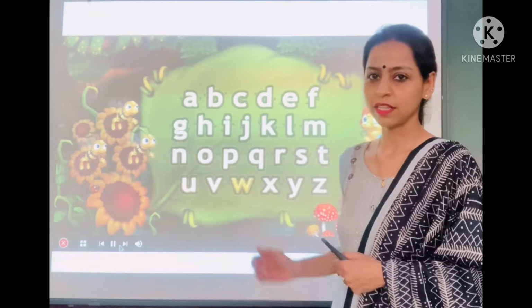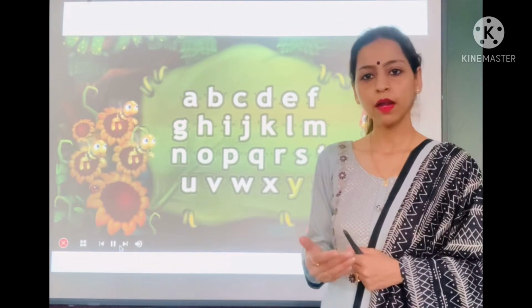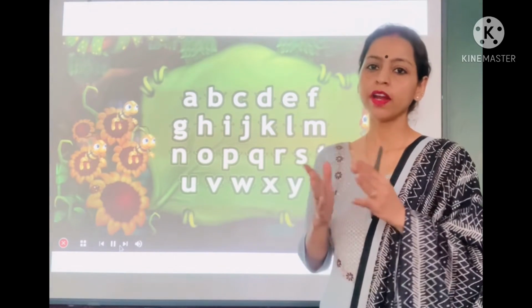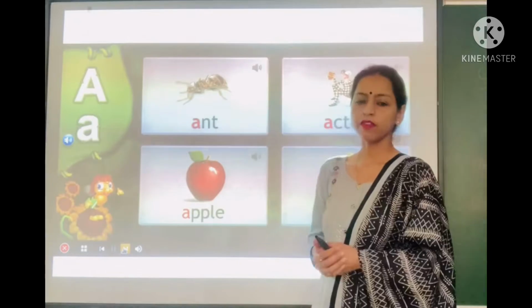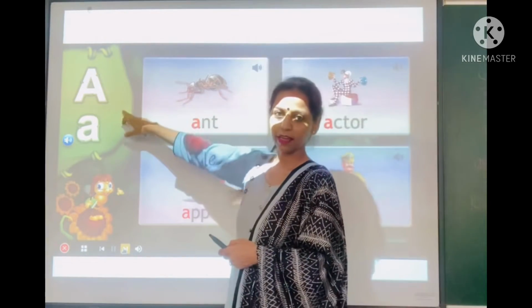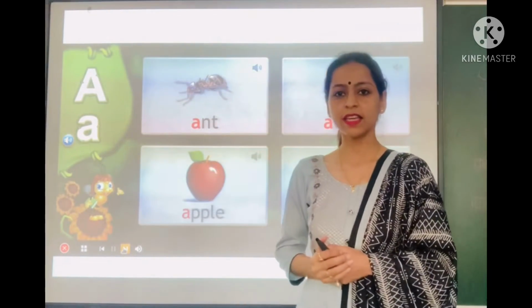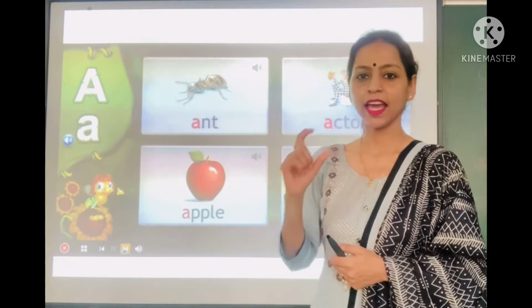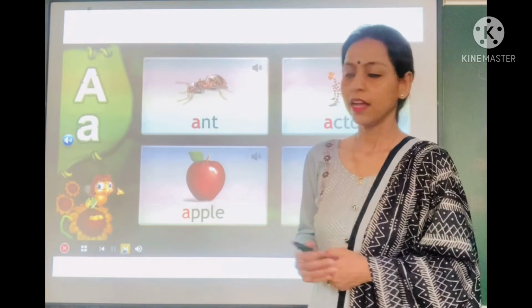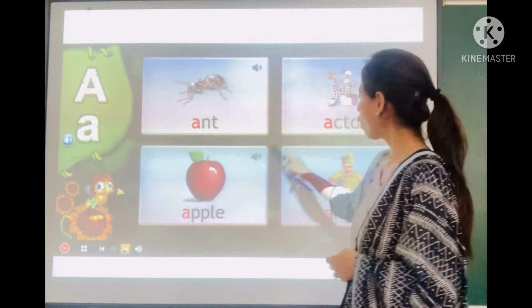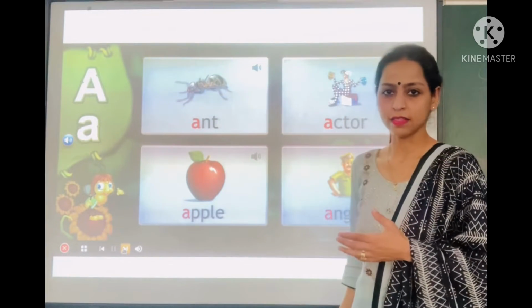sounds of these letters. These sounds will help you in pronouncing different words of English. We will start with letter A. Sound of A is A. Now we will pronounce all these words with A sound.